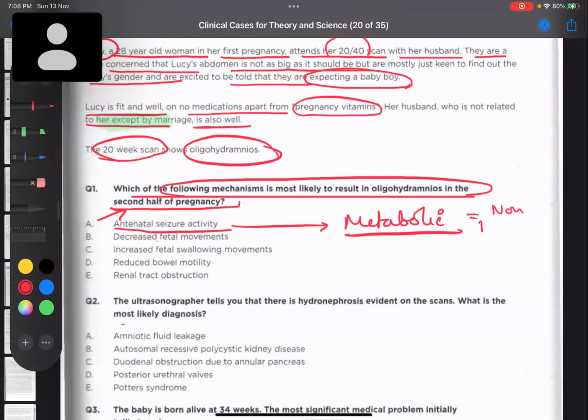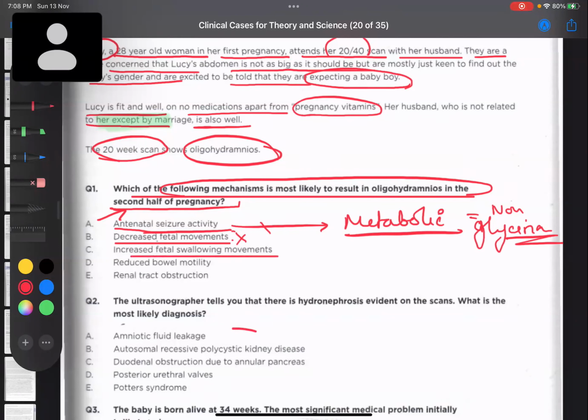Non-ketotic hyperglycinemia. You guys remember this topic? In utero seizures. This does not cause oligohydramnios. Out. Decreased fetal movements? No. Decreased fetal movement, actually, if we can connect this to decreased swallowing, it can cause polyhydramnios, but not oligo.